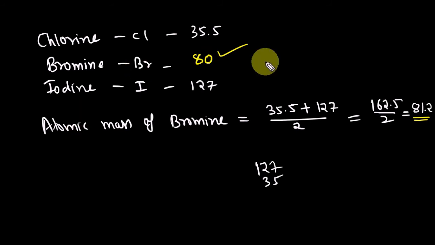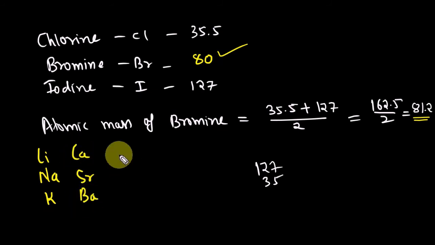So how many triads did we get? 3: lithium, sodium, potassium; calcium, strontium, barium; and chlorine, bromine and iodine.